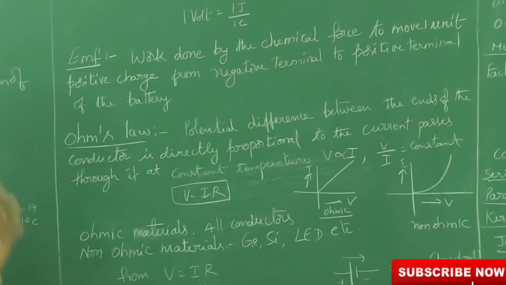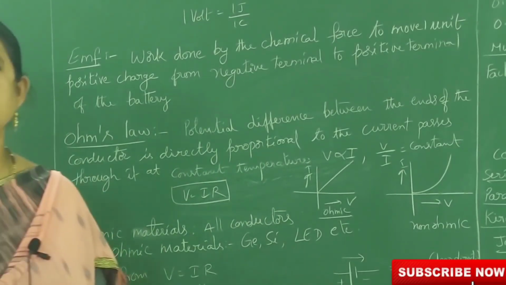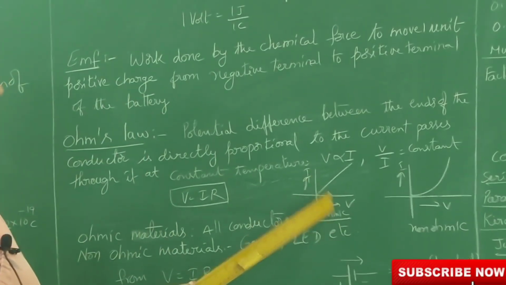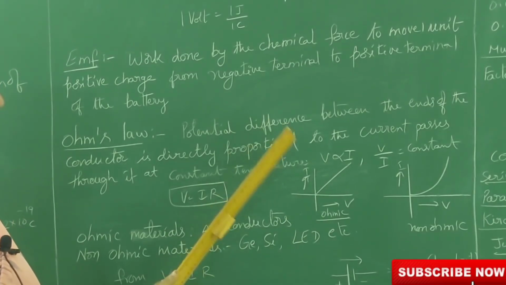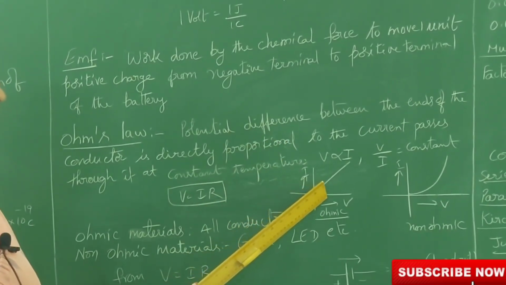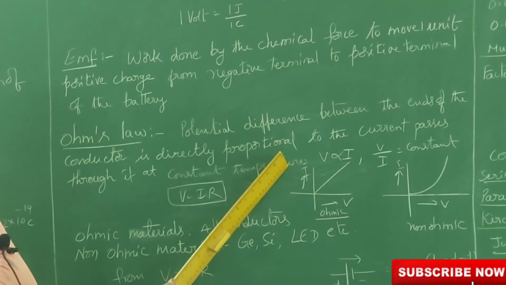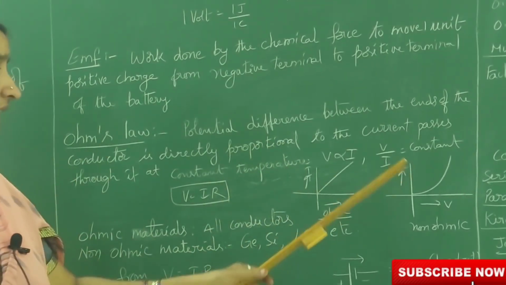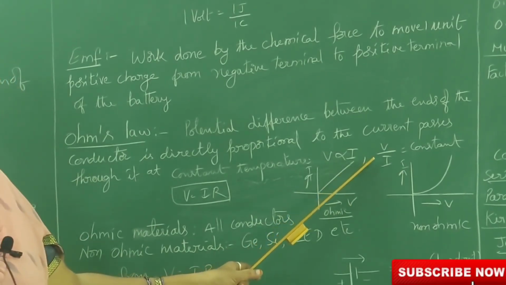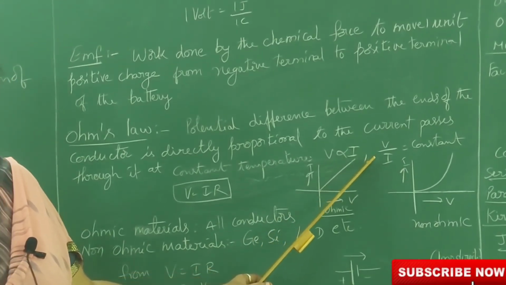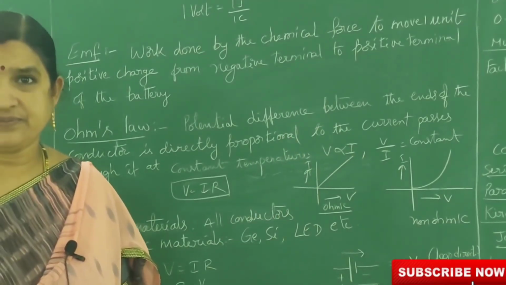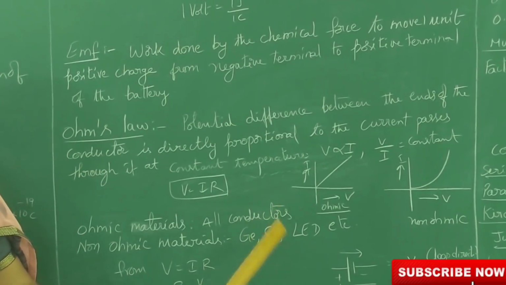All metals follow Ohm's law, meaning V is proportional to I. If you take potential difference on the x-axis and electric current on the y-axis and draw a graph, you will always get a straight line passing through the origin. Those are called ohmic substances, so they obey Ohm's law.